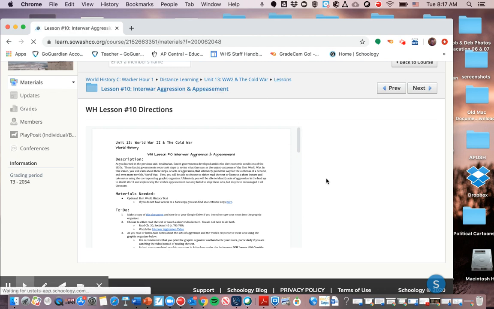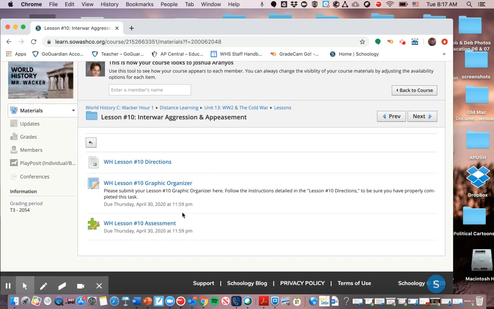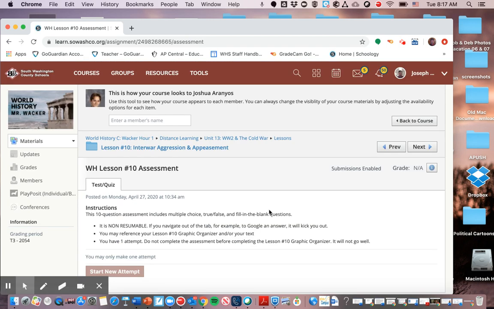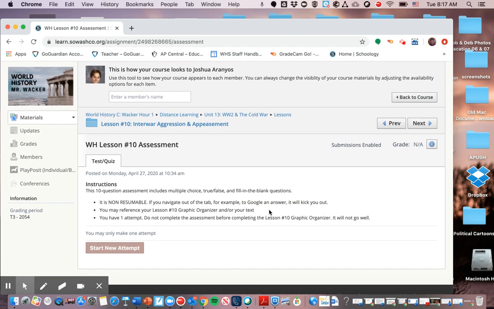So 10 questions about stuff from the graphic organizer. You only get 1 attempt at this quiz, so make sure you're prepared. Again, have your notes right next to you so you're ready to use. And it is set up where it's non-resumable. So when you start the quiz and if you click on another tab, it's going to assume that you're done and you're going to be done taking the quiz.